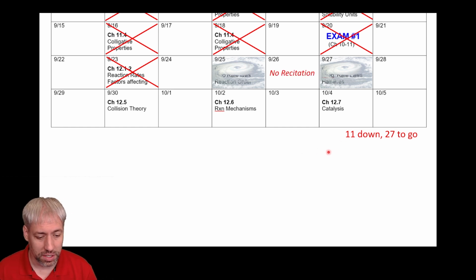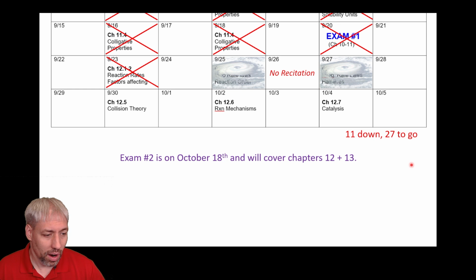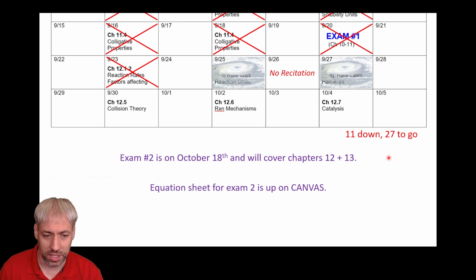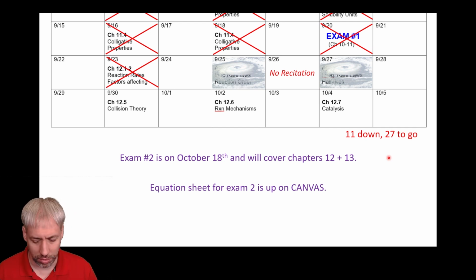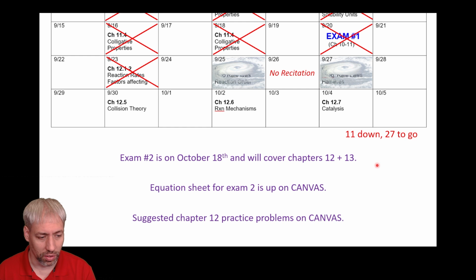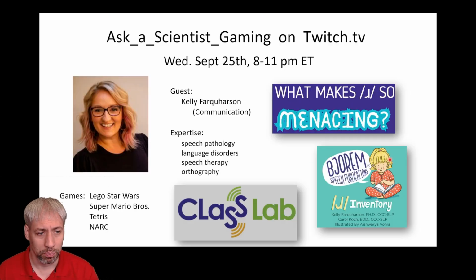Also, no recitation on Thursday, but the TAs did put the recitation homework up on the Canvas website, so you can take a look at it and have some additional practice problems. All right, other stuff, second exam, still going to be on October 18th. We'll cover chapters 12 and 13. We're doing these recordings so we don't get behind schedule, and also so we can not rush for other course content. All right, equation sheet for exam 2 is up on Canvas. You can take a look at that, particularly when we start talking about integrated rate laws. Those will be very useful. Also, suggested chapter 12 practice problems are up on Canvas if you want to take a look.